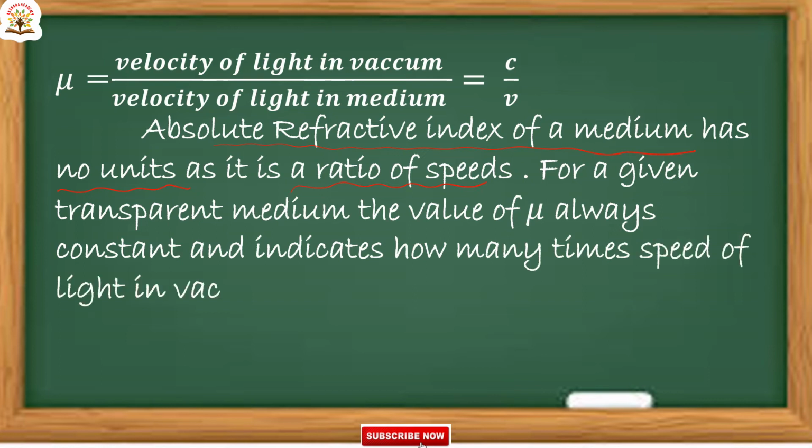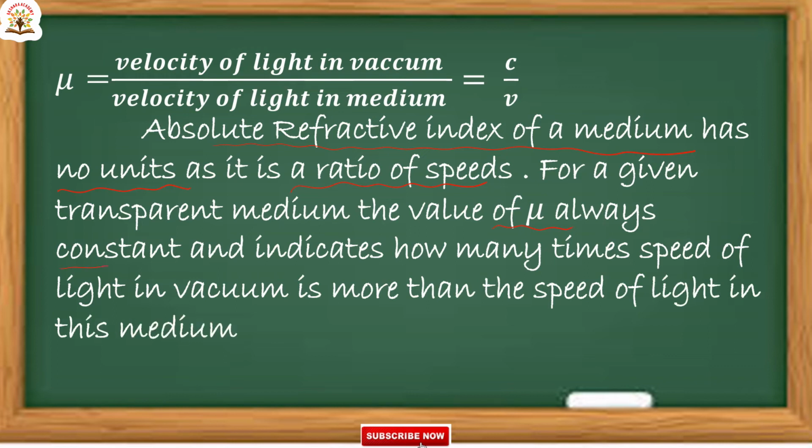For a given transparent medium, the value of mu is always constant, and it indicates how many times the speed of light in vacuum is more than that of the speed of light in this medium. C denotes the velocity of light in vacuum and v denotes the velocity of light in medium.